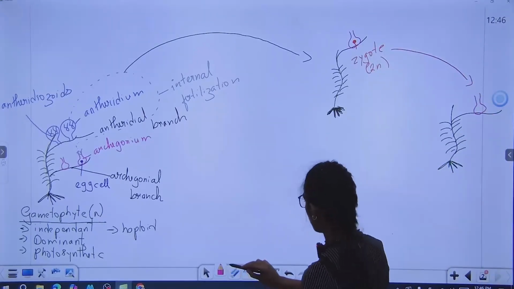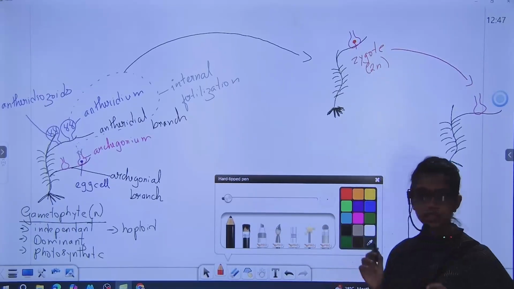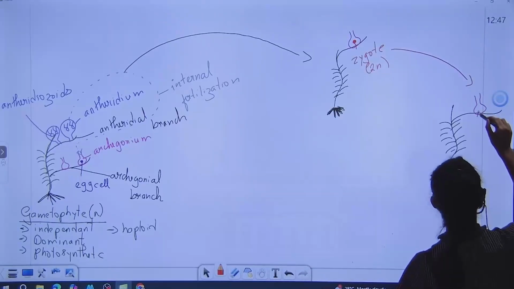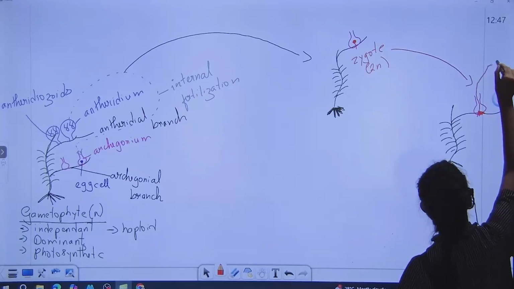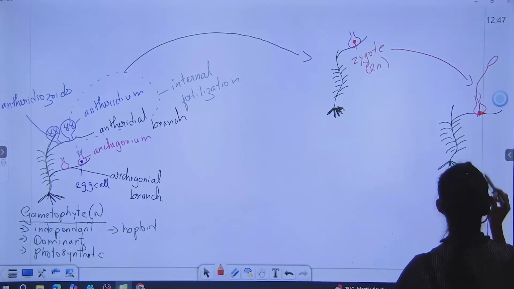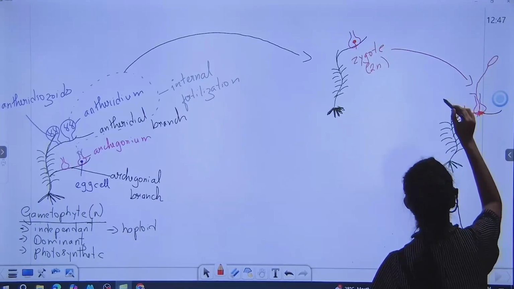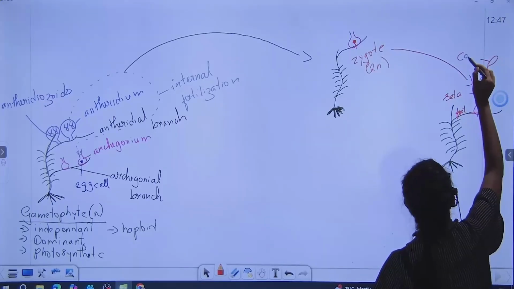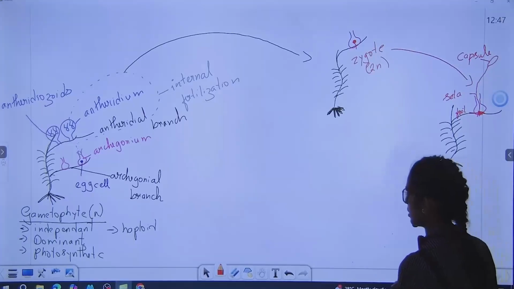Now this sporophyte is not like liverwort sporophyte. Liverwort sporophyte was a little stout. This is a little bit elaborate. You can see the seta is a bit elaborate. Like this. So this is foot, this is seta, and this is capsule. Okay, this is the sporophyte.